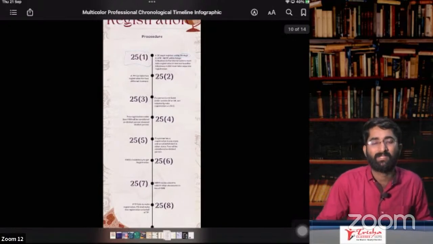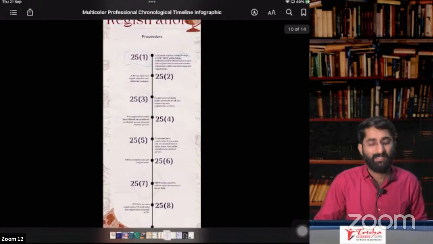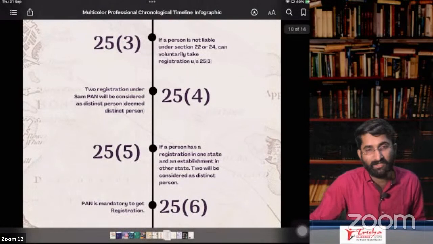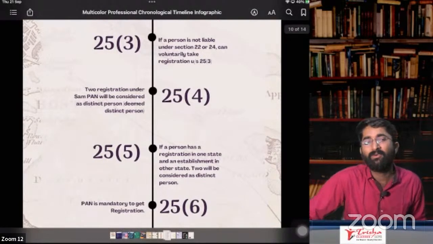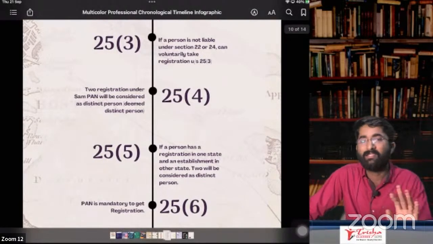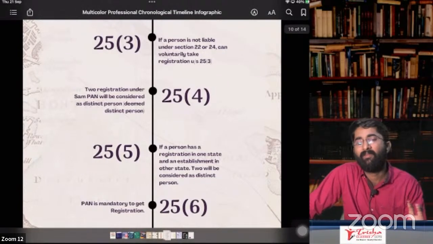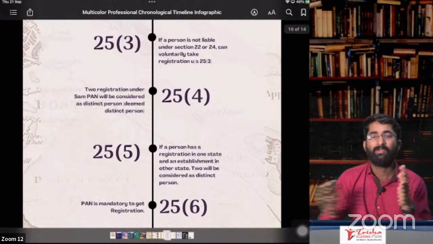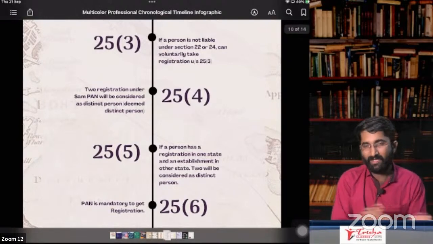Section number 25, subsection 4. That is about when you have 2 registrations. When you have 2 registrations, then you will be considered as a deemed distinct person. Section number 25, subsection 5, deemed distinct person, when in case you have 1 registration in one state, other registration.